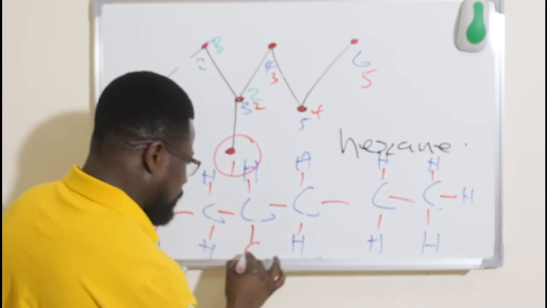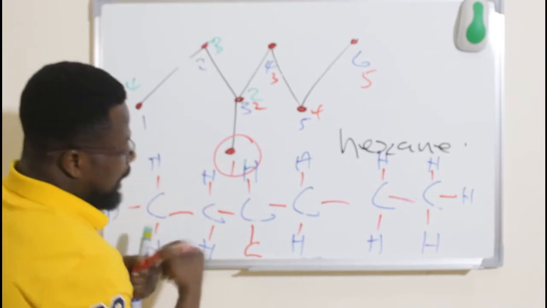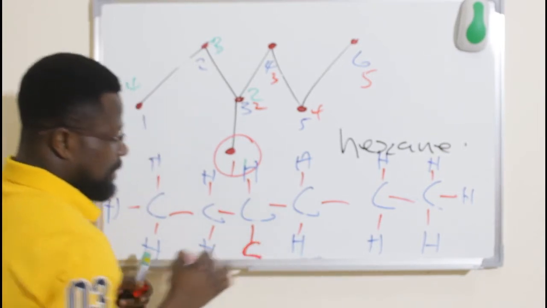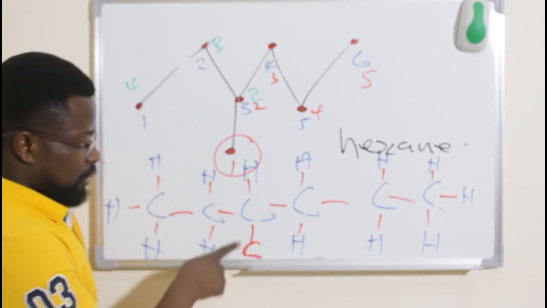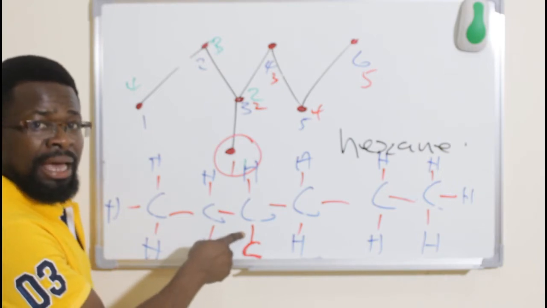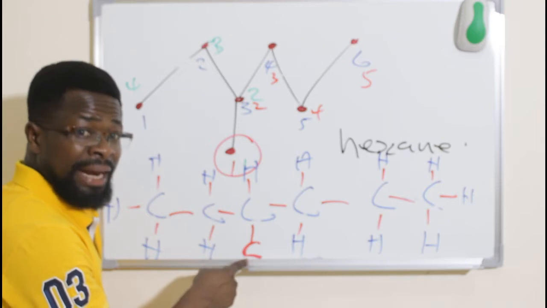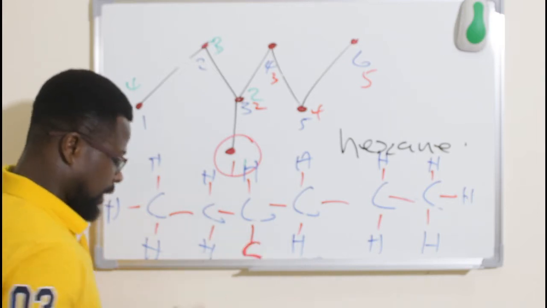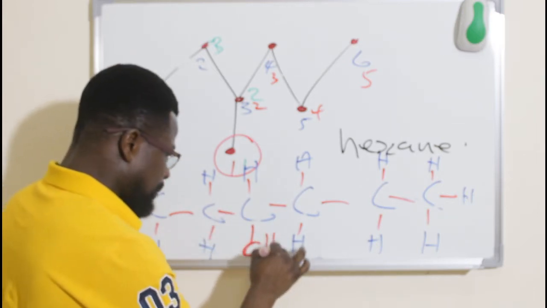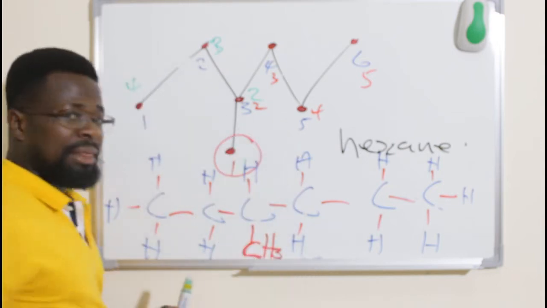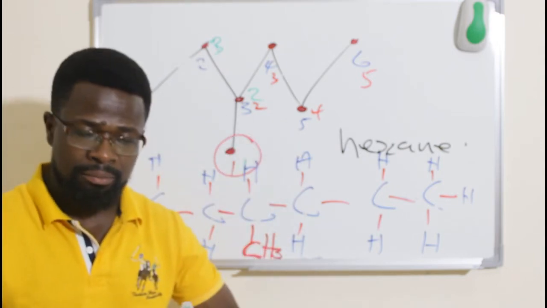A carbon atom. If I put a carbon atom here, that simply implies there is 1 bond here, so there should be extra 3 more bonds, 1, 2, 3, which means that there are 3 hydrogen atoms that must be attached to this. So I'm going to put here H3. There are 3 hydrogen atoms that are attached there.